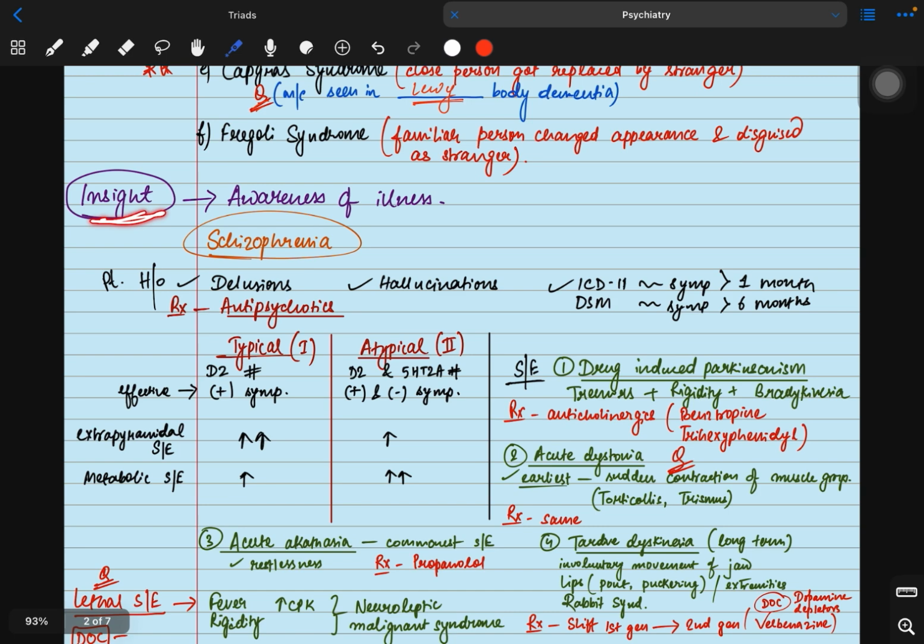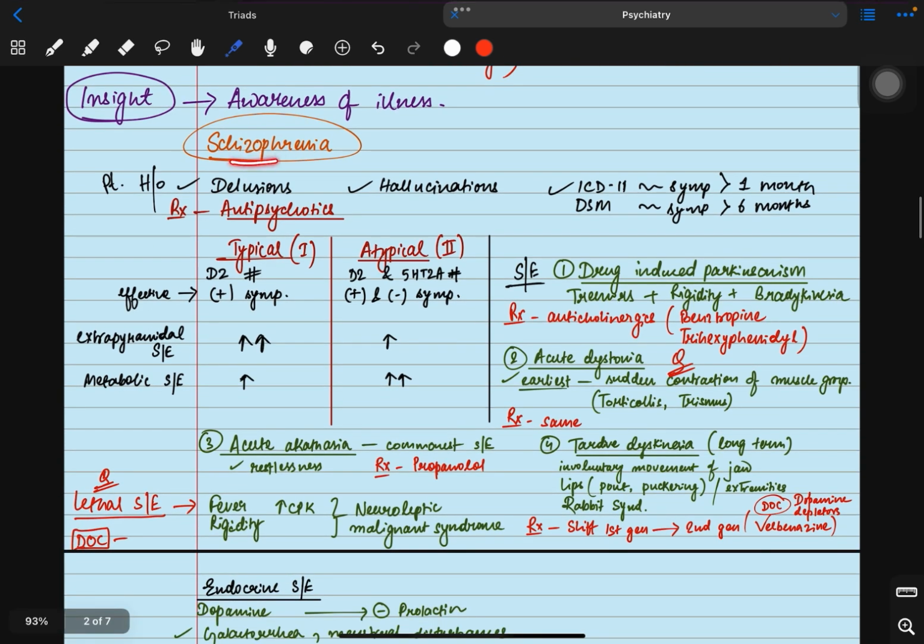What is insight? Insight means awareness of the illness. The patient is understanding his own illness. The patient understands that he is ill. That's called insight. So if the patient understands that he is ill, that means insight is present. And if the patient doesn't understand that he is ill, the insight is absent.